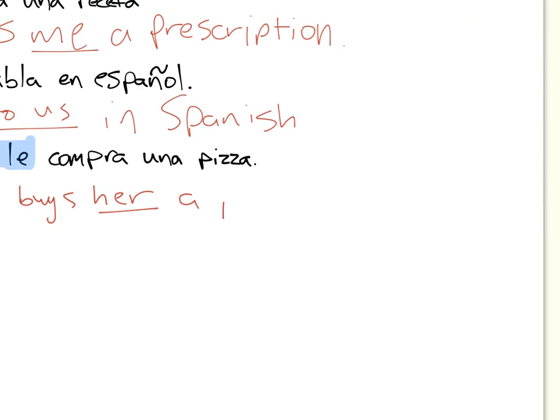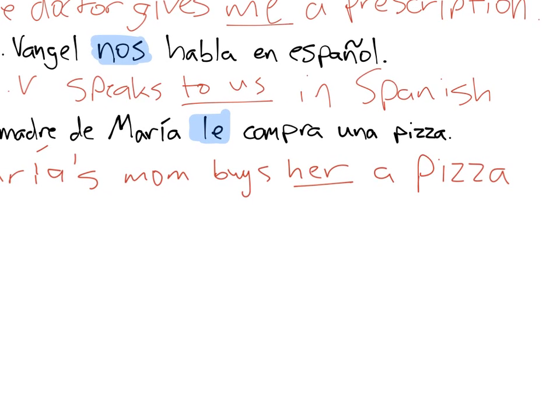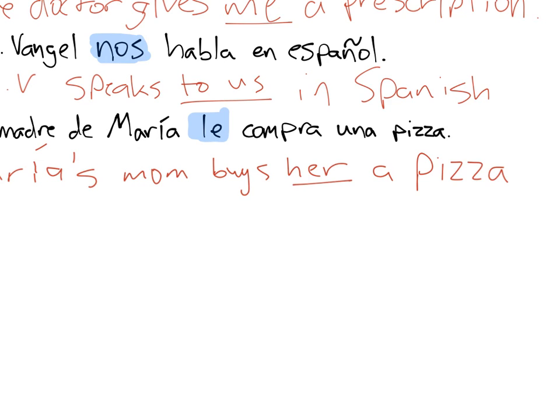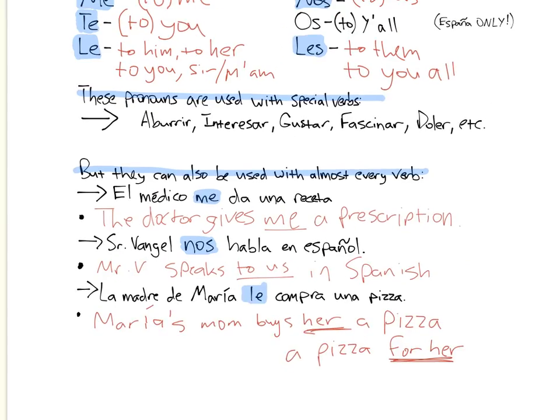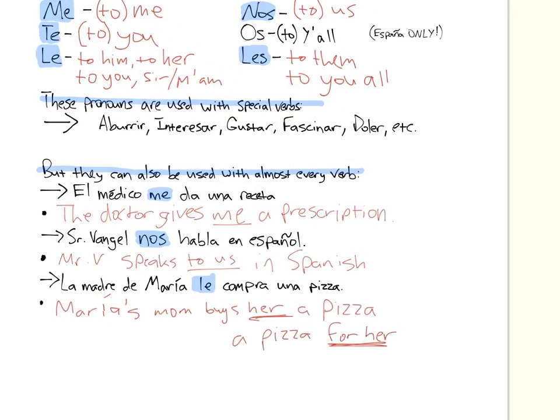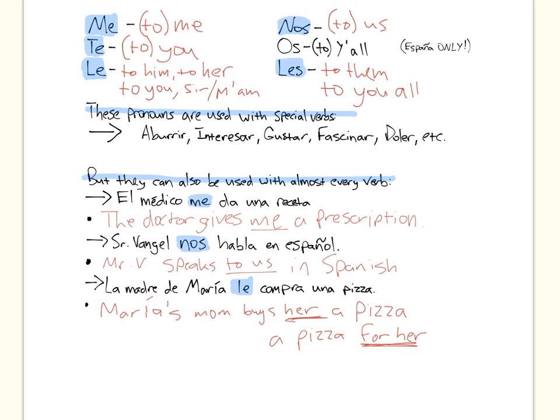And really what it should say is the proper order, but nobody really says it this way. Buys a pizza for her. Alright, because indirect objects are answering to or for whom. So let's zoom out on these notes so you can see. A little bit over zoomed. There we go. Maria's mom buys her a pizza and buys a pizza for her. They mean the same thing. So that's what I mean.